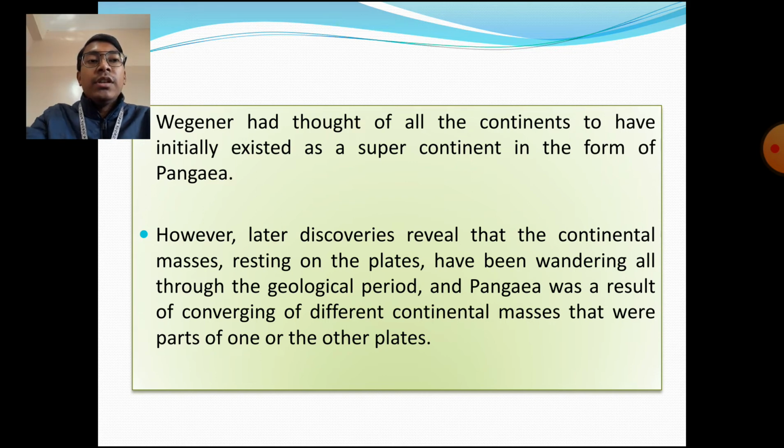Maybe these 7 plates came close to each other at some point of time, which led to the formation of Pangaea as said by Wegener in his continental drift theory.